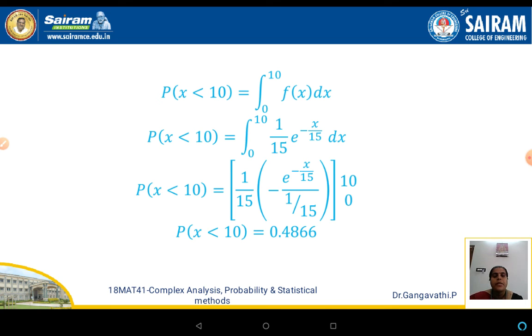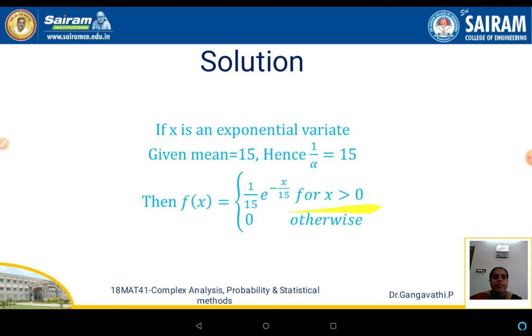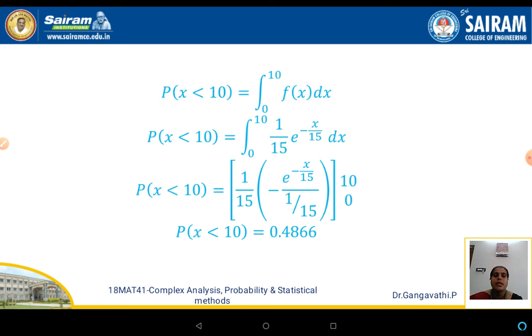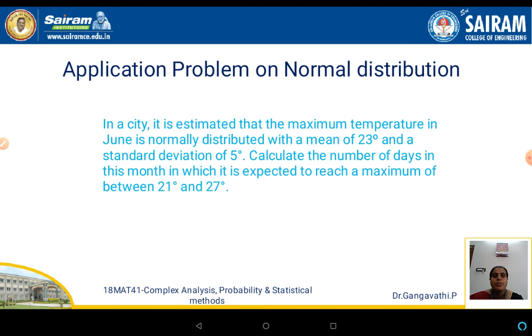P of x less than 10 is evaluated as the integral 0 to 10 of f of x dx, and f of x in the interval 0 to 10 is as seen in the previous slide. So f of x is 1 by 15 e to the power of minus x by 15 dx, and 1 by 15 is a constant, you can write it outside, and the integration of e power minus x by 15 is minus e power minus x by 15 divided by 1 by 15 between the limits 0 and 10, and on evaluating you get 0.4866. So that was about your exponential distribution.